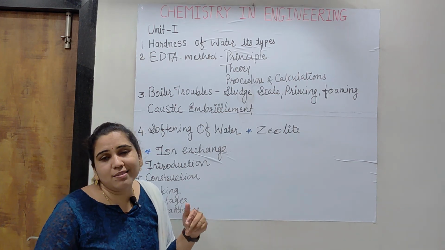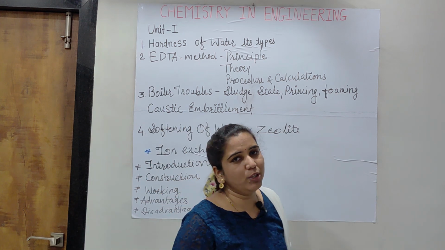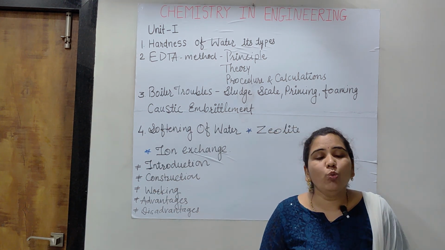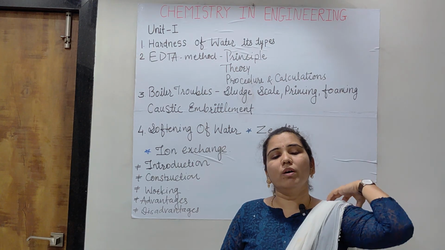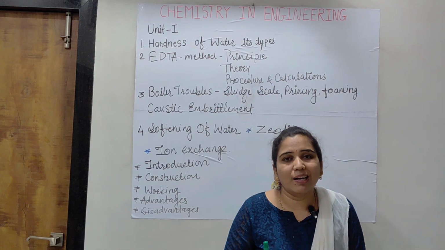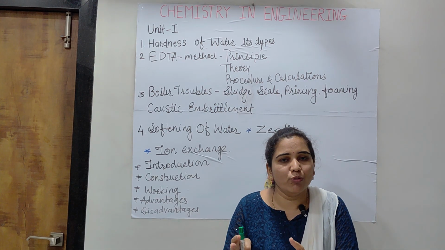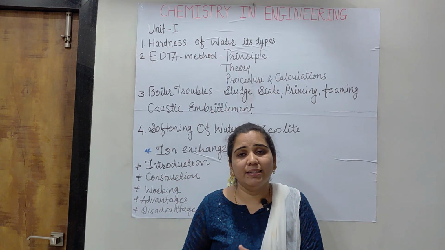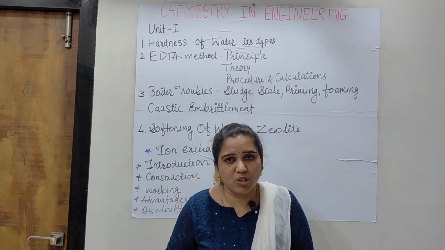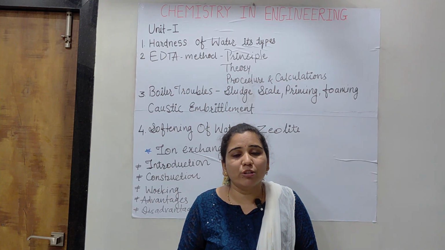Now with this, guys, some numericals are asked in this particular unit. Numericals are included for the zeolite process, that is, what is the hardness of water if this particular amount of water is cleaned by the zeolite bed, and the zeolite bed requires such an amount of NaCl solution for the regeneration.